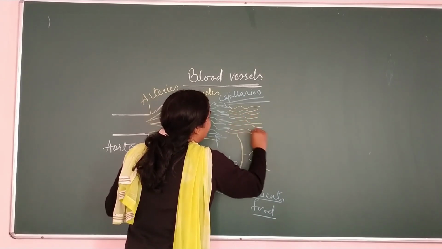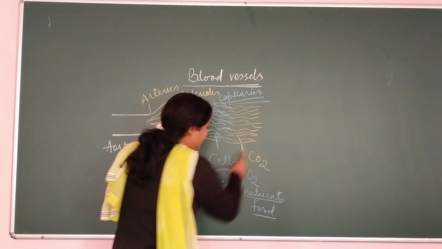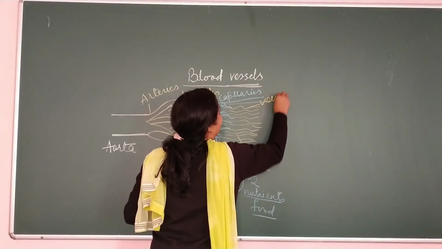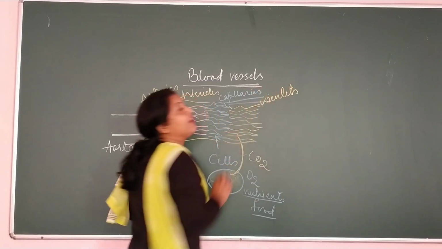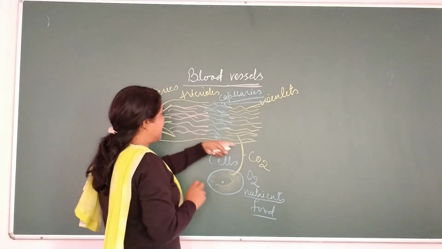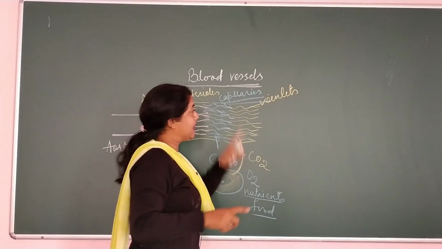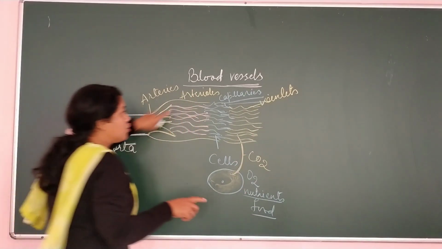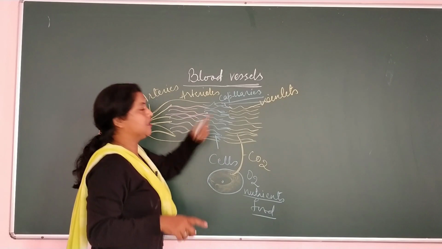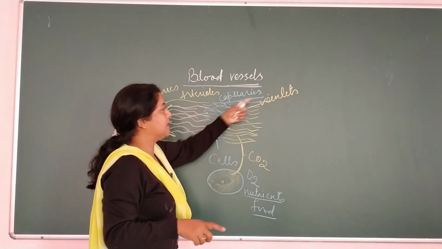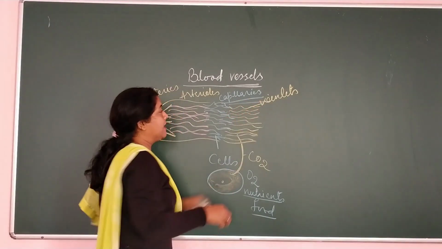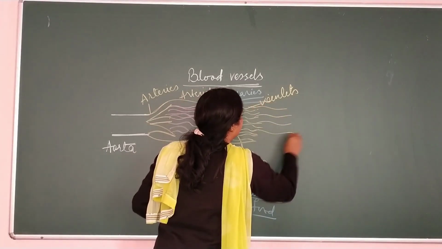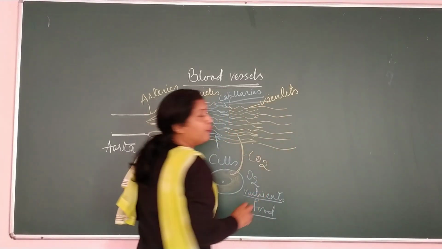But now the capillaries contain impure blood. Now what have they taken? They have taken impure blood from the cells. So now they are known as veinlets. अब हम इन्हें veinlets कहते हैं, because they have impure blood, and we know well that veins have impure blood and arteries have pure blood. So now all the capillaries are converted into veinlets, and these veinlets will open into veins.